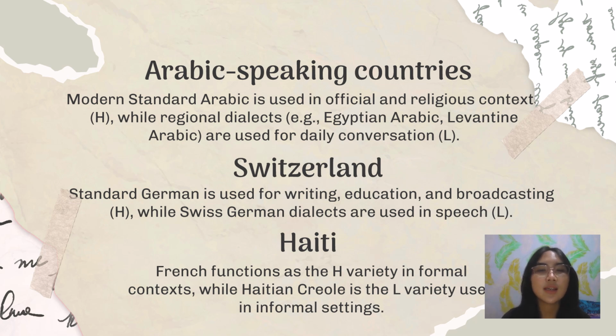And the second is Switzerland. Standard German is used for writing, education, and broadcasting, H, while Swiss German dialects are used in speech, L. And the third is Haiti. French functions as the H variety in formal contexts, while Haitian Creole is the L variety used in informal settings.